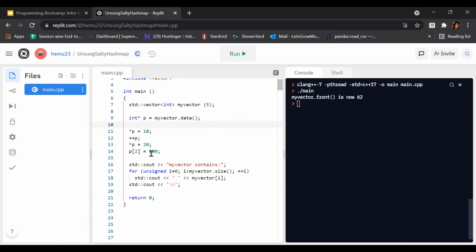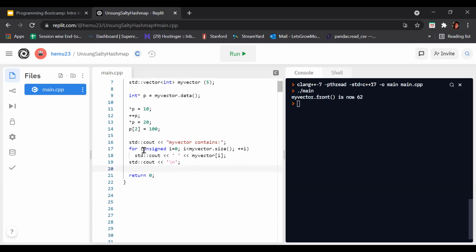P at 2 is equal to 100. What does it say? See, my vector contains, we will see the output here. And again, here is a for loop in which the initialization expression is unsigned i equals 0, which means we are creating an i variable of type unsigned and initializing it to 0. After that, here is a test expression which is i should be less than or equal to my vector dot size.